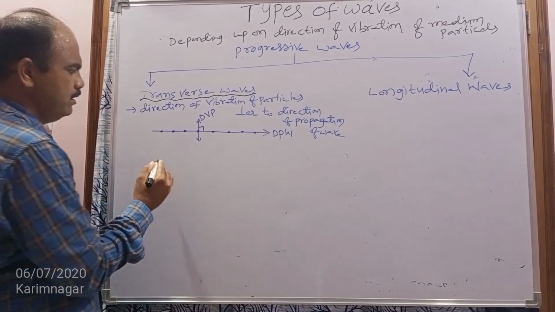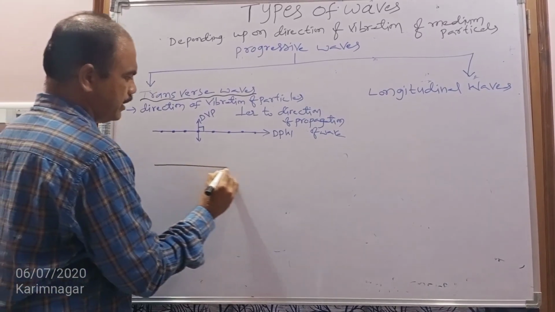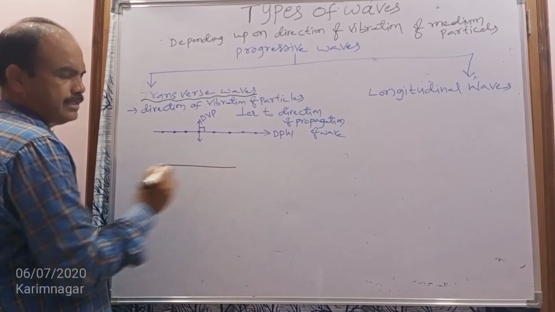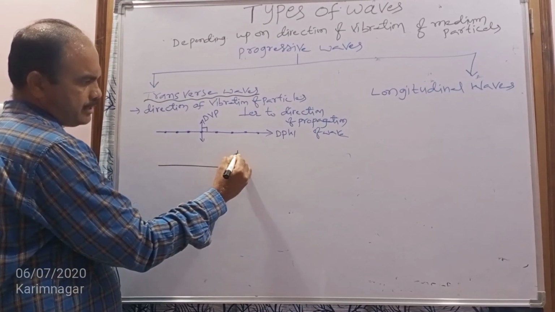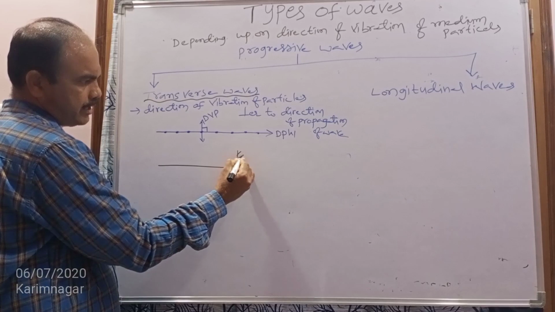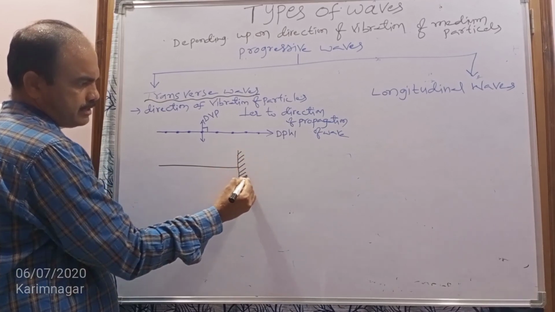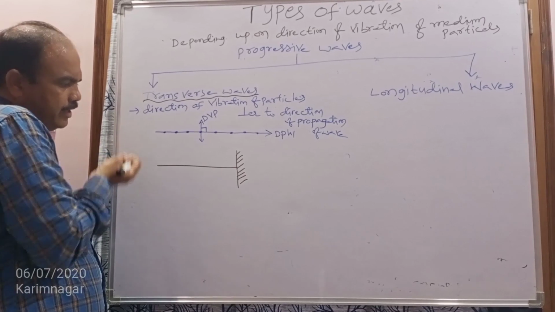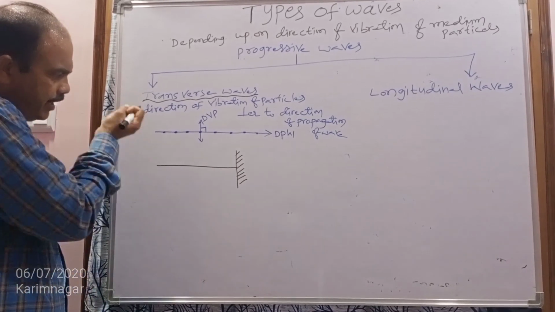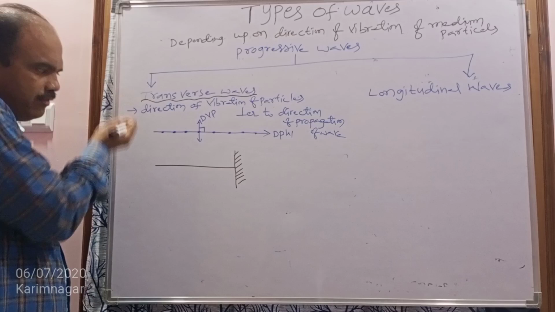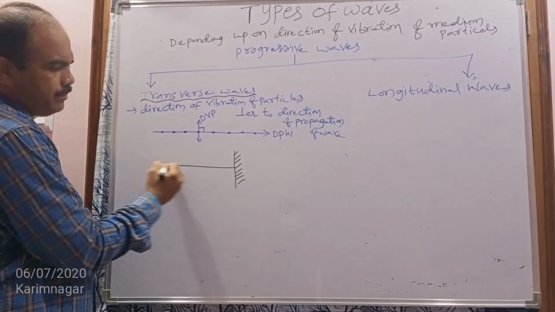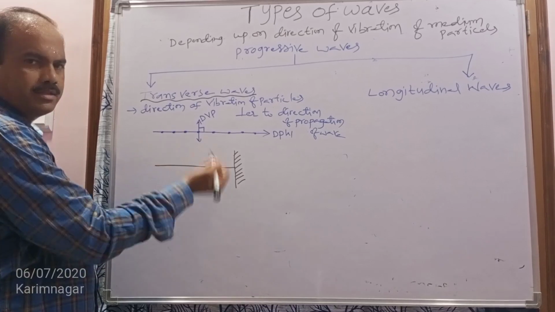For example, consider this is a string. It has two ends, the first end and the second end. Consider the second end is connected to a rigid support. By taking the first end into our hands, if we vibrate it up and down, the particles of the string are disturbed.